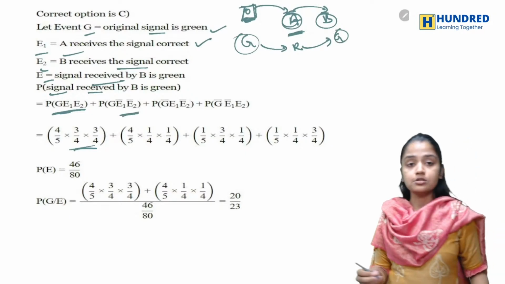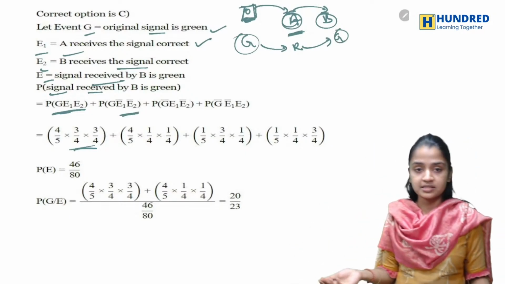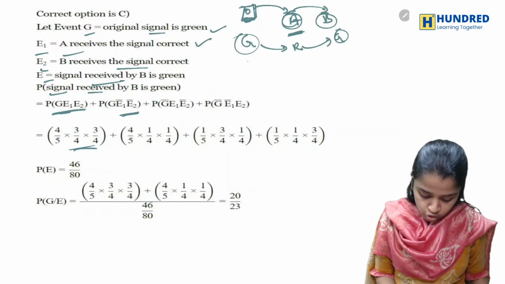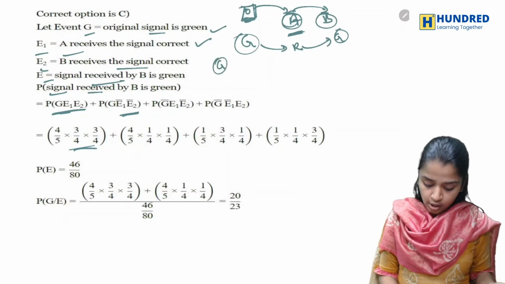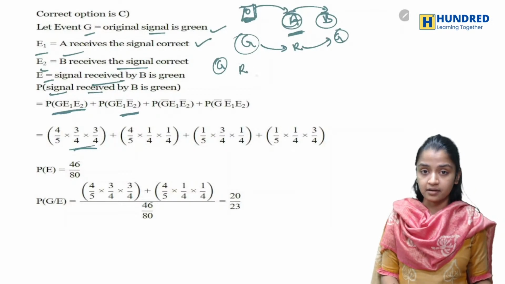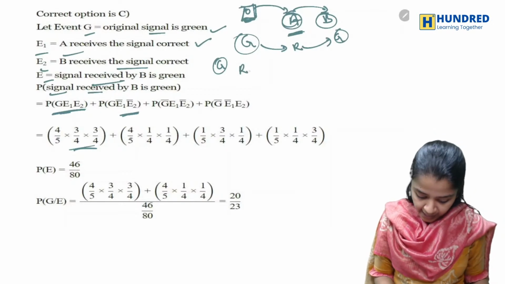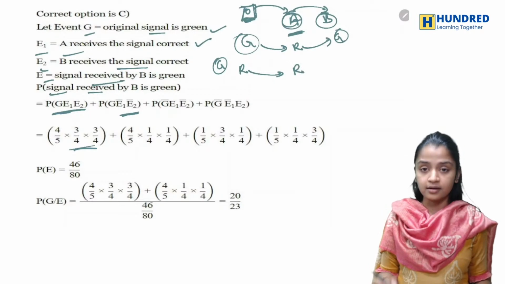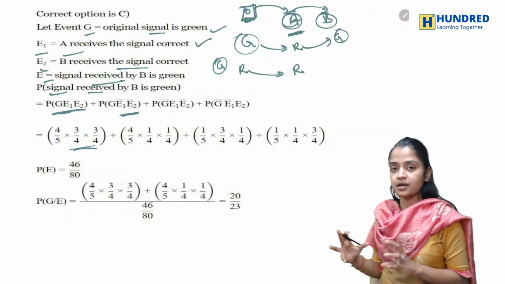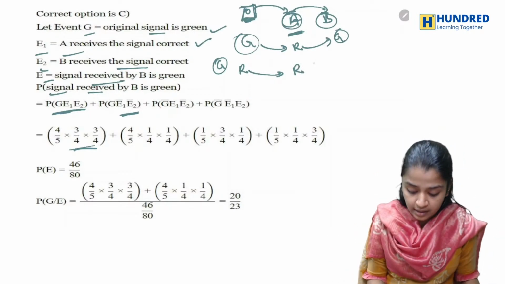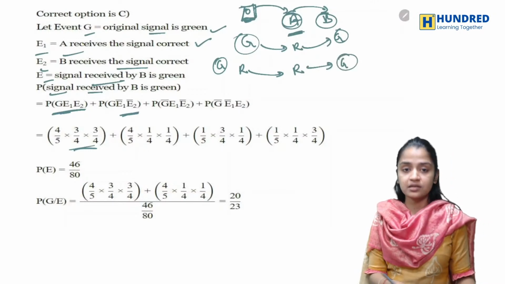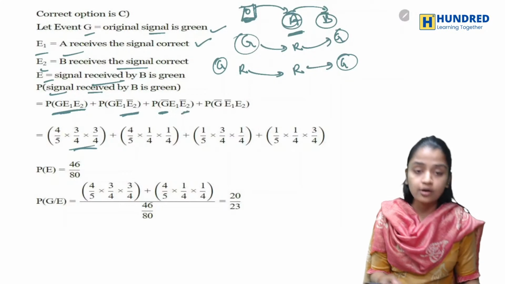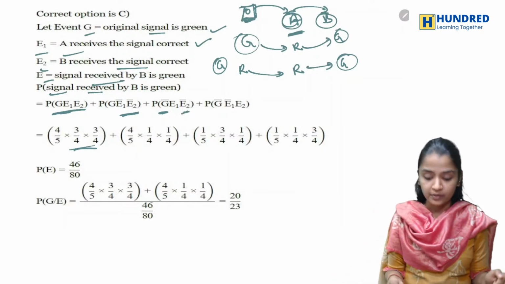In that case also it matches the original signal. What about the next case? When you have green here, but he lied and told it is red. Again, he directly told it is red. He told the truth. A station told it correctly, but B station, instead of telling red itself, he changed it. That's why you are putting a complement.